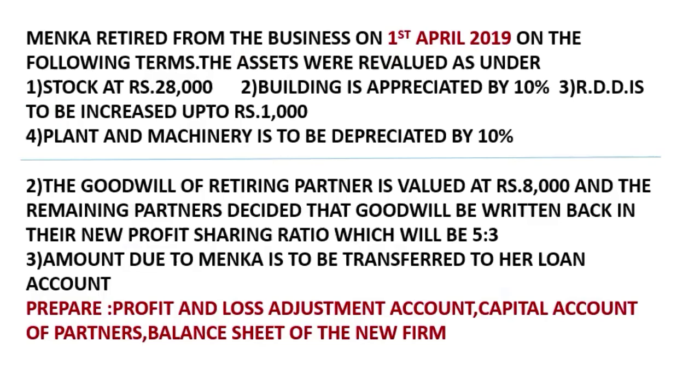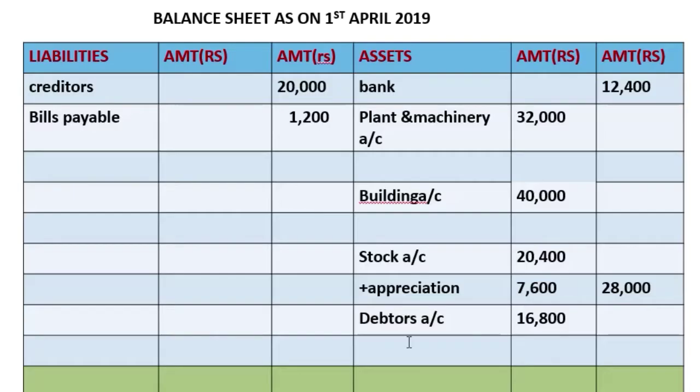Next, second adjustment, building is appreciated by 10%. So 40,000, 10% is 4,000. We'll put a comma over here.